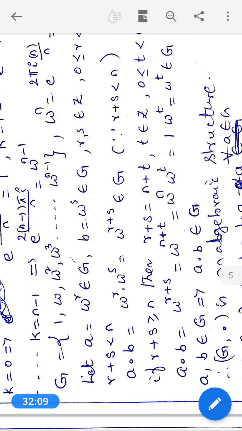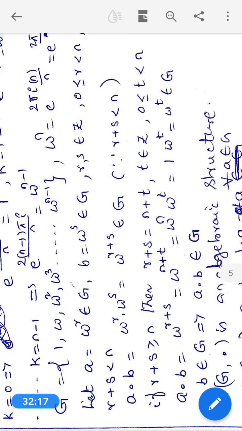Therefore, G is non-empty. Now let A be equal to omega power r and B equal to omega power s, because G has 1, omega, omega square, etc., omega power r, etc., omega power s, etc., omega power n minus 2, omega power n minus 1.